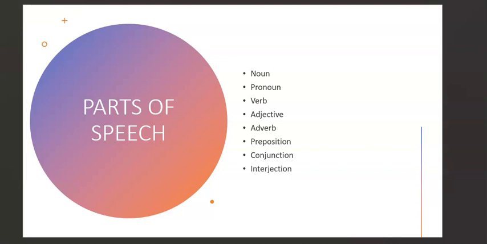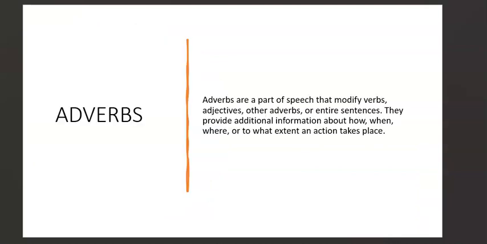In the last class we looked at some of these. We looked at the adjectives, we looked at the verbs. So today we will continue looking at other examples and just understand what they are and what they entail. So the first one I look at is the adverbs. So I gave you a brief introduction to what adverbs are and what they do. So basically these are just parts of speech that modify verbs, adjectives, and other adverbs, or the entire sentence. So they just provide additional information about how, when, where, or to what extent an action was done.